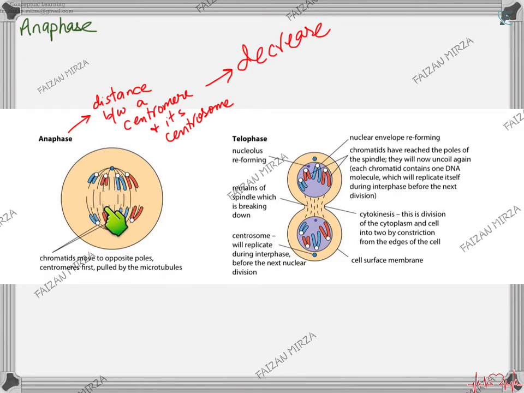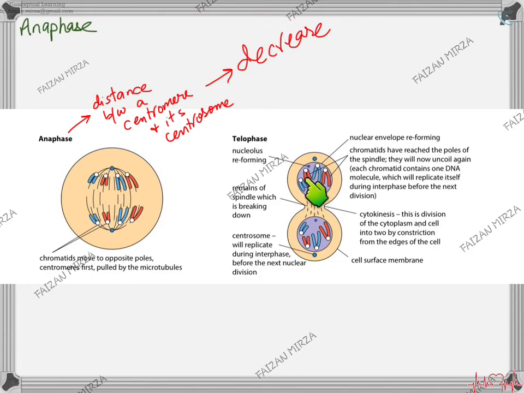The sister chromatids have separated from one another, and you can see that the centromeres are moving closer to the centrosomes, to the centrioles. The distance between the centrosome and its respective centromere, which it is holding, is decreasing. So along anaphase, the distance between a centromere and its centrosome is decreasing, and the spindle fiber is just withering away. It's going down, it's breaking away.